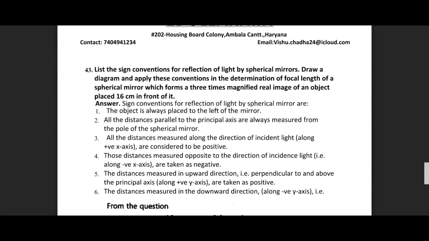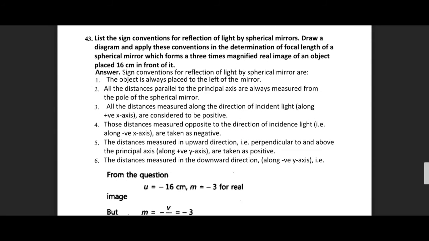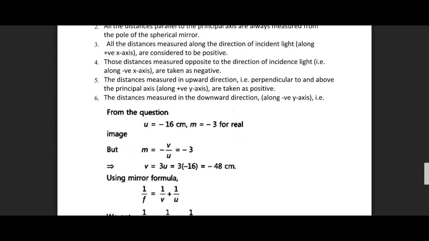Third one is the distances which are measured right to the principal axis, right to the mirror or lens, will be taken as positive, or right to the pole will be taken as positive and to the left will be taken as negative. So in the upward direction, if someone is standing or the object is kept, the upward to the principal axis will be taken as positive, and the downward direction will be taken as negative.